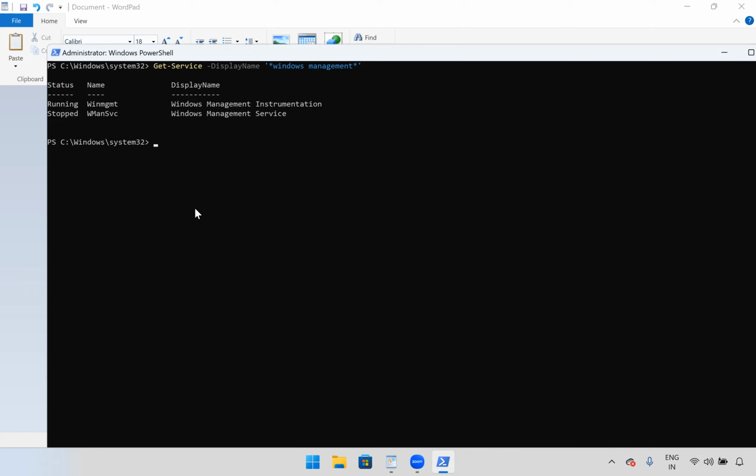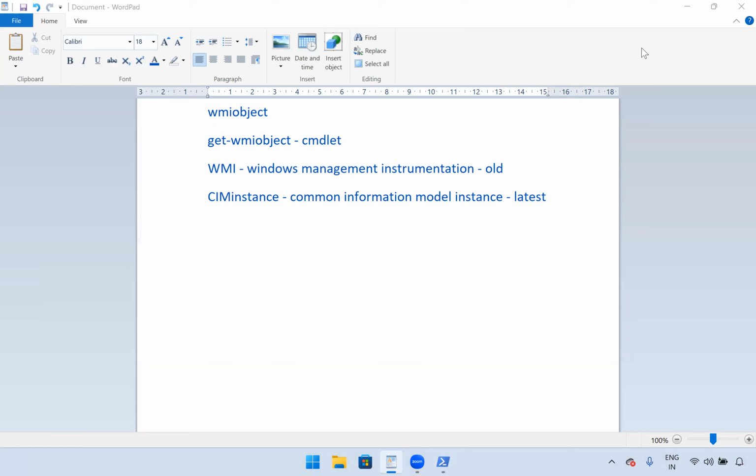So we'll see some history of WMI. We don't go for the complete history, only what is needed. We'll see what CIM v1 is. I have written here CIM v1. It is Common Information Model version 1.